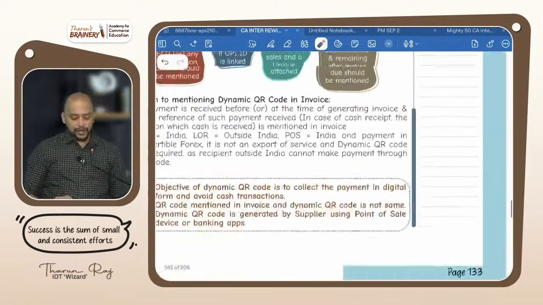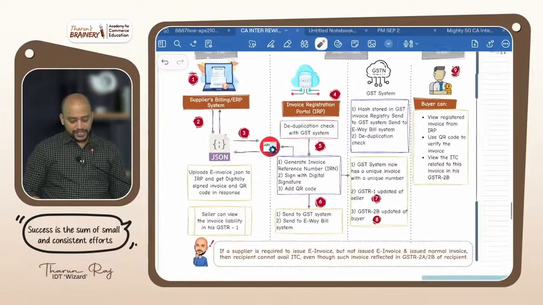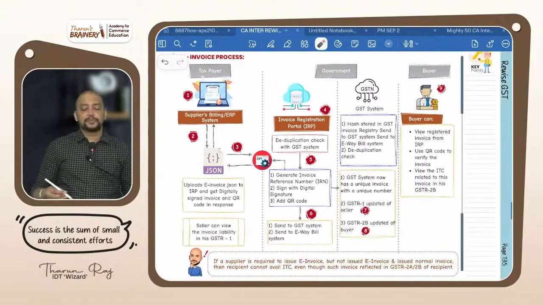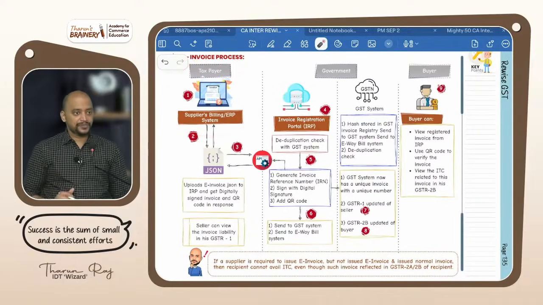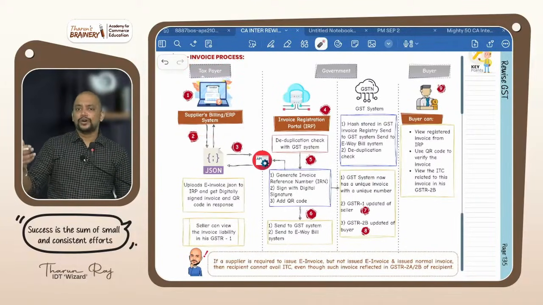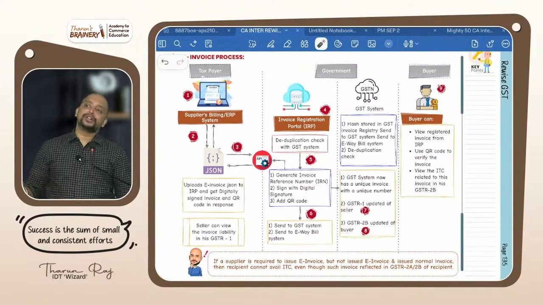So look into the E-invoice process. What will happen in the E-invoice process? First, as a taxpayer, what will you do? You will prepare an invoice as per your billing system, any Tally, Zoho, etc. Convert that invoice into a JSON file, JavaScript Object Notation, and upload it into the portal, because everything should be converted to a common language. That common language is .json.